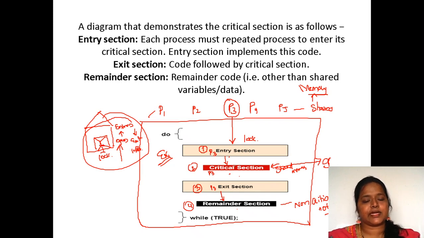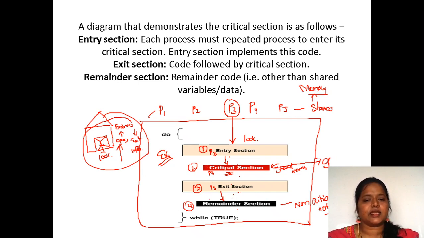After completing the task with this critical section, it has to exit. Again, while coming out, it has to lock it. What lock, in the sense that I have done the task with the critical section. Now I am exiting out. So whoever is willing to use the critical section can enter.